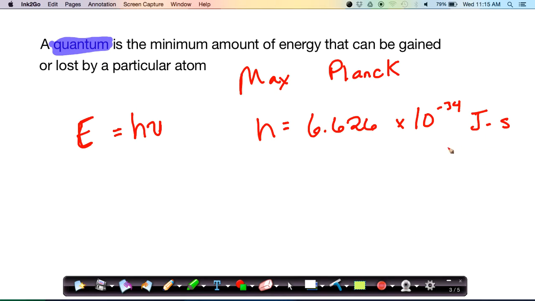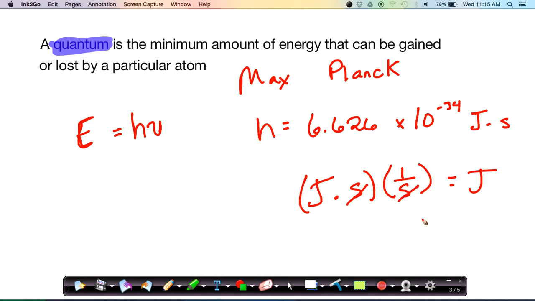This is set up so that when we plug Planck's constant into the relationship E equals h nu, the seconds cancel out. Remember that frequency is measured in seconds to the negative first, or 1 over seconds. So if we multiply joules times seconds and seconds to the negative first, which is the same thing as 1 over seconds, the seconds cancel, and we get joules. And the joule is the SI unit of measurement of energy.